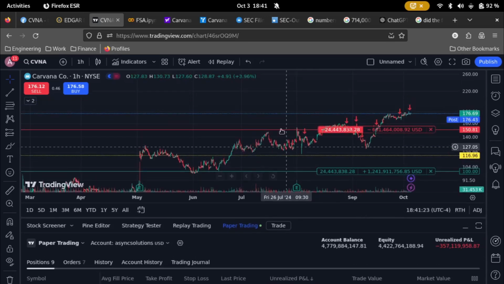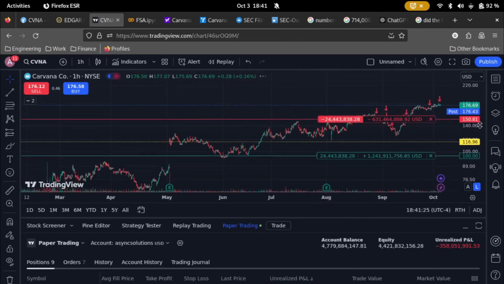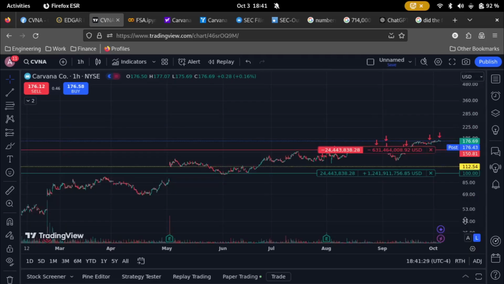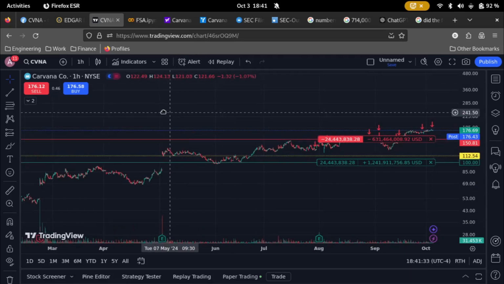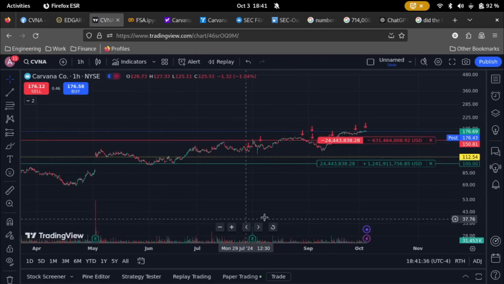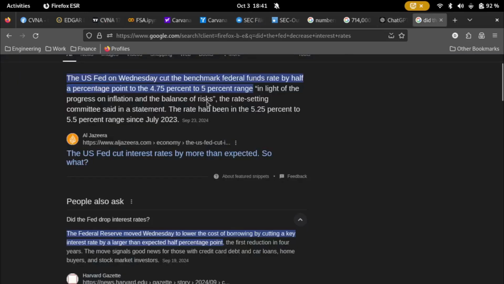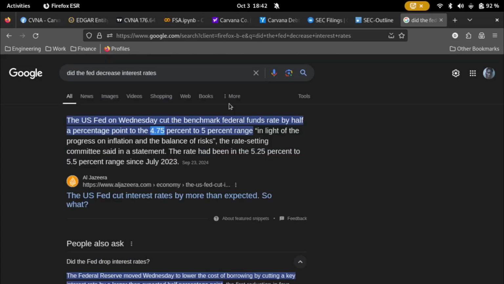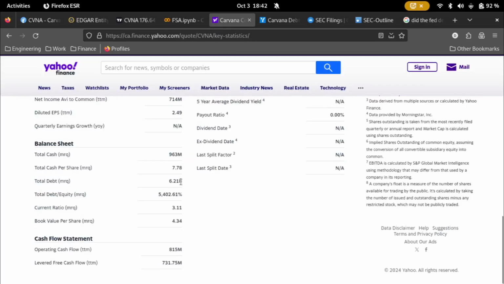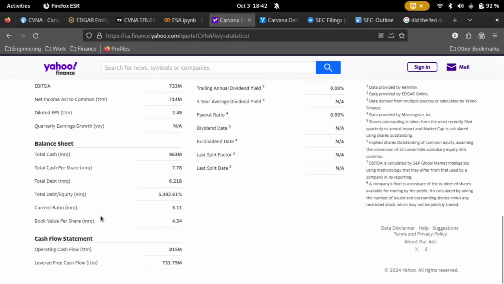The reason why their stock, I think, is continuously going up, regardless of how high their debt is, is because interest rates have dropped. They dropped down to the 4.75% to 5% range in light of progress on inflation. That means no matter how high the debt to equity ratio is, the company will be able to borrow money at a cheap rate. And I went to Yahoo Finance, and basically you go to their balance sheet.